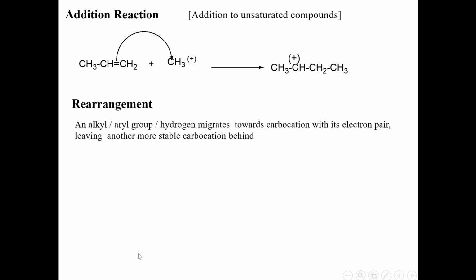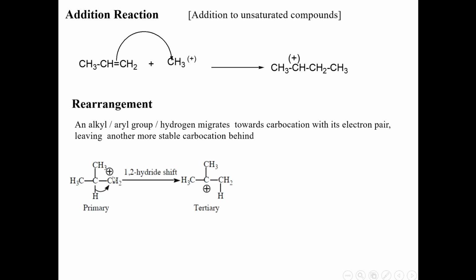Here, this is a carbocation which is formed, and this is a primary carbocation. The hydrogen, along with its electron pair, moves towards this carbon to satisfy the electron deficiency on the carbocation. H along with its electron pair is called a hydride ion. The hydride ion shifts from one position to two position.